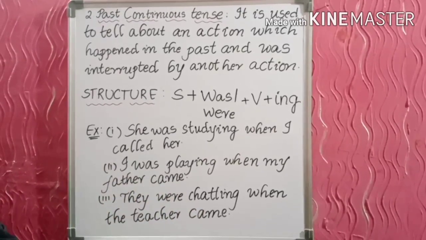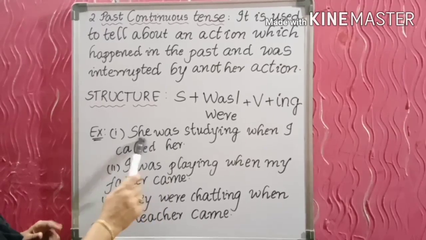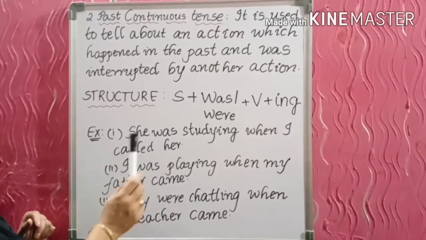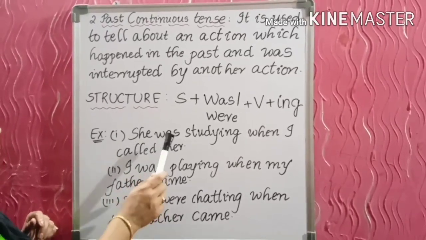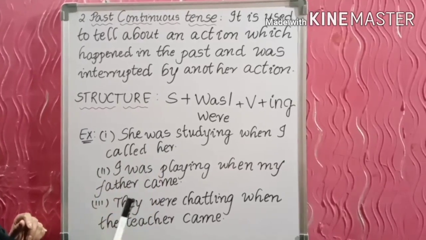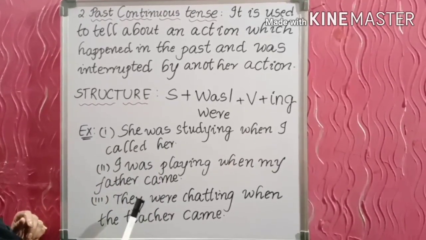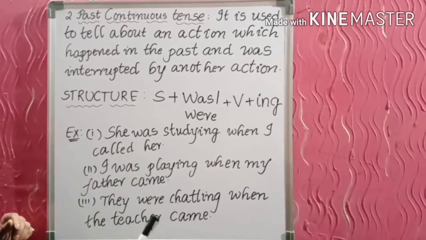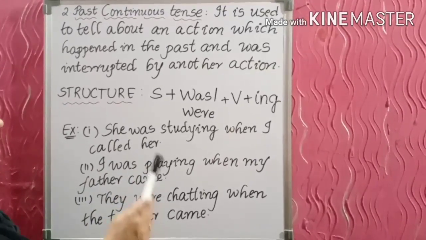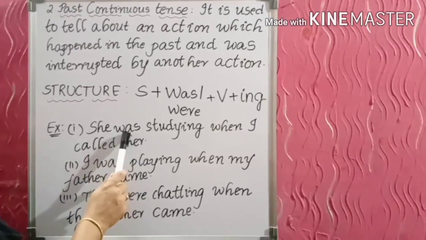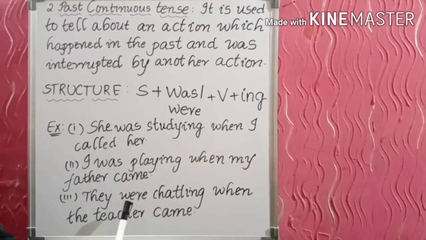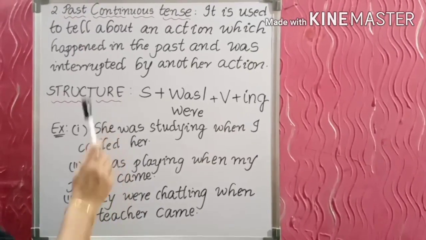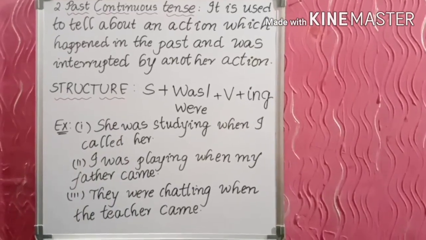So note one difference here: was and were. She is singular form, I is singular form. For these singular forms, in the past form we use was, and in plural forms for past tense we use were. This is very, very important. Generally students make mistakes in this only. Singular form we use was in past tense, and plural form we use were. So this is about the past continuous tense.